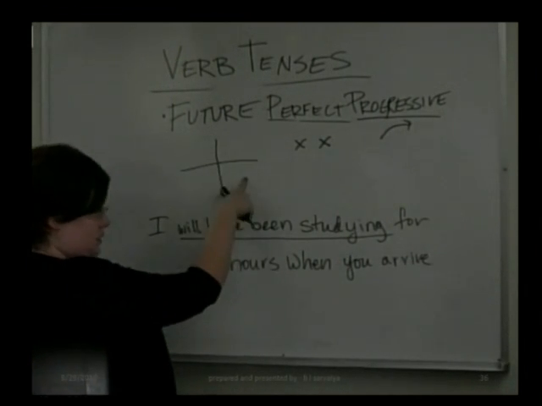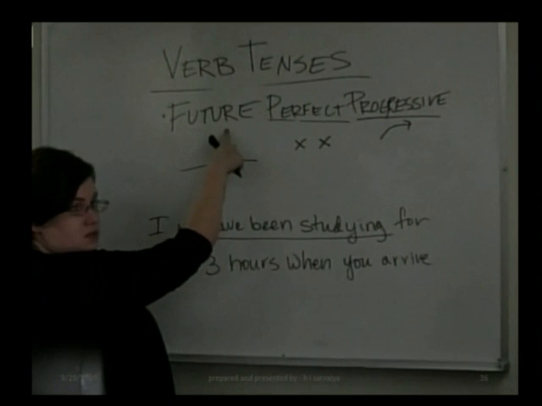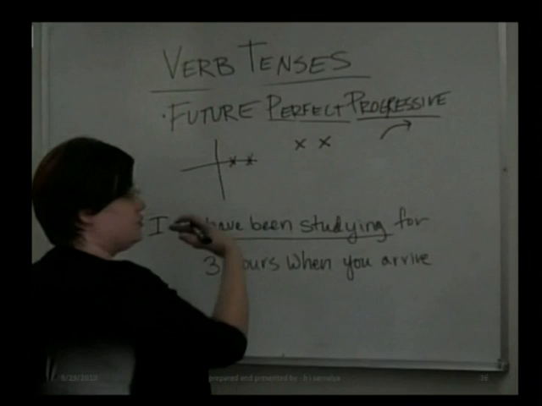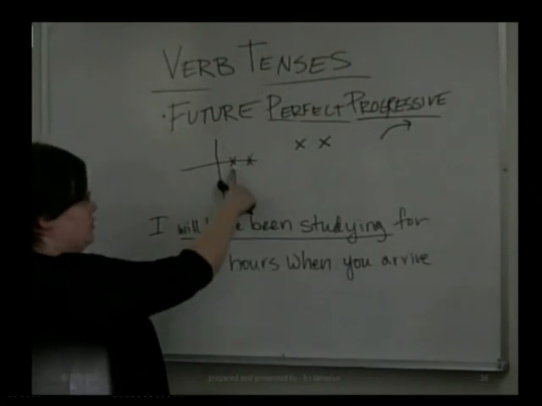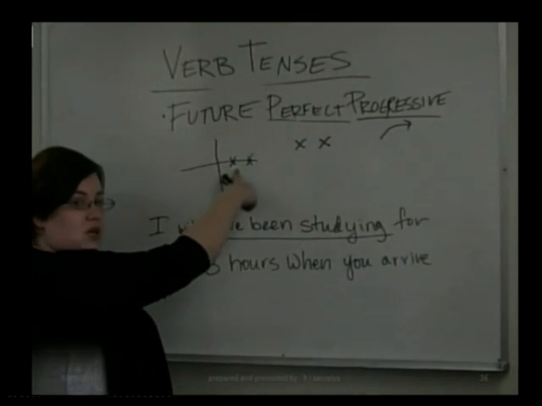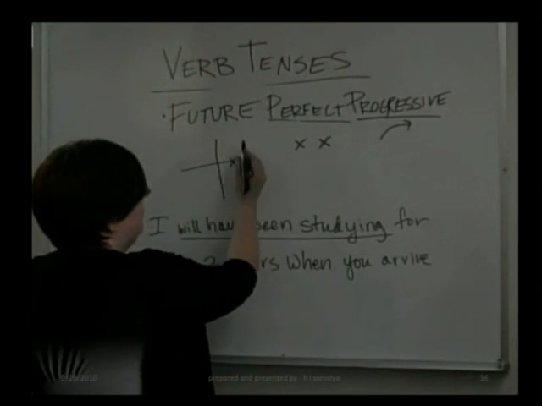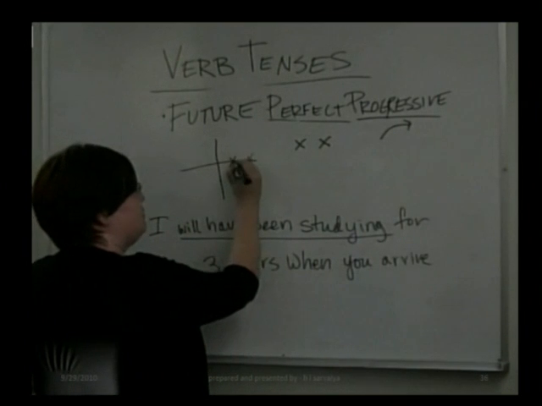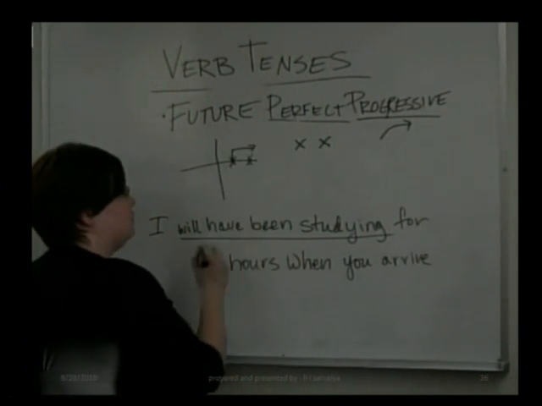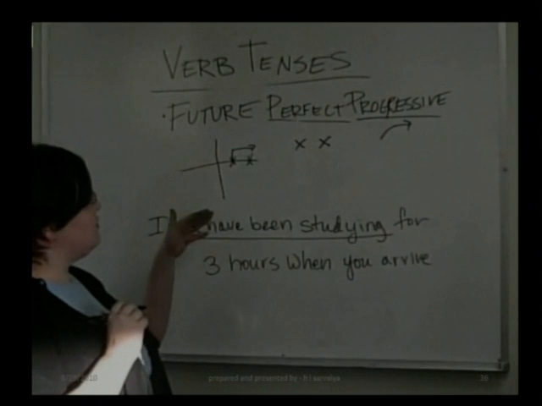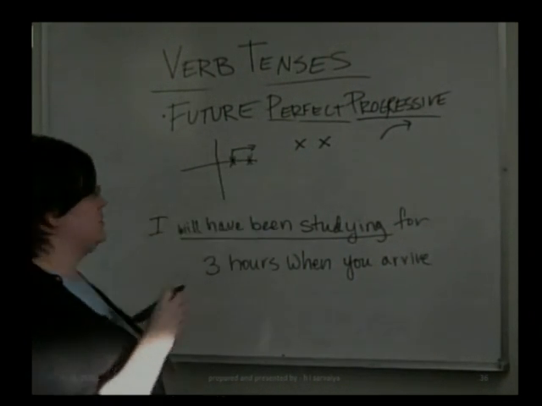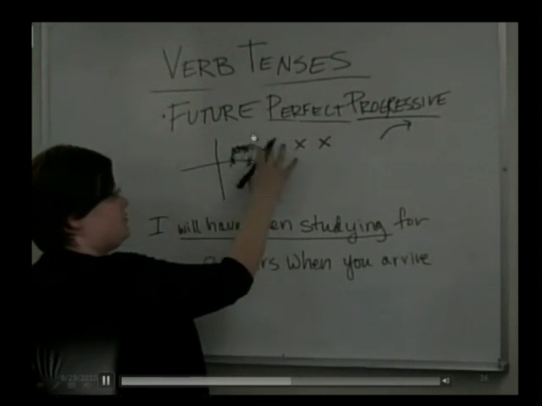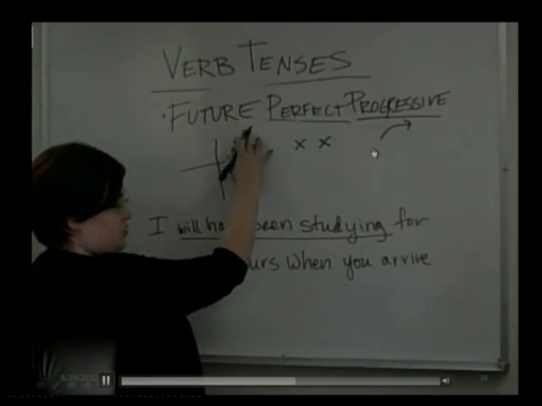This is the present, here's the future, here's the past, right? So since it's the future, we put it here. Here are 2 points in time. They're in the future. I will begin studying at some point, right? And you will arrive at some point. Both of these things in the future. This one's first, right? This is important. And this is a continuous action that I'm doing. When the future perfect progressive, the emphasis is on the length of time, sort of the duration right here.